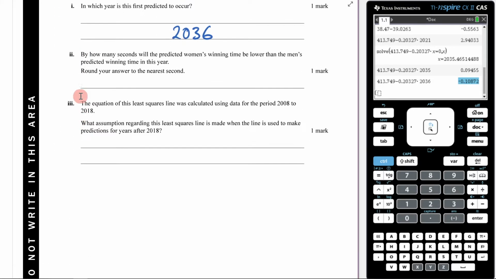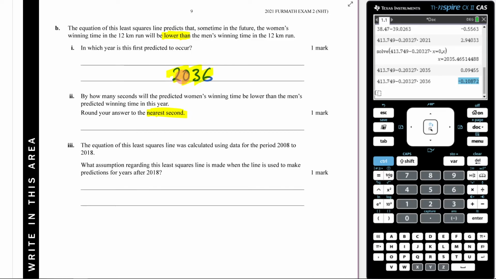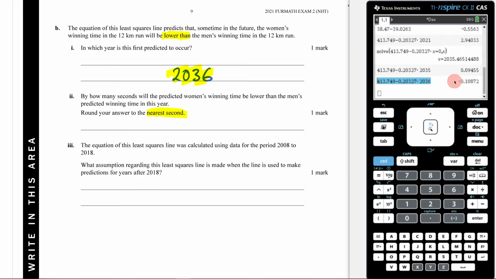All right, now we go to the next one. It says, by how many seconds will the predicted women's winning time be lower than the men's predicted winning time in this year? Round your answer to the nearest second. So what we're going to do here is we're going to take this 2036 and plug it into our equation, which we've already done. And we've gotten this answer out here. Now, you're looking at this and you're like, what on earth is this? Negative 0.10872. This is where you have to be careful.